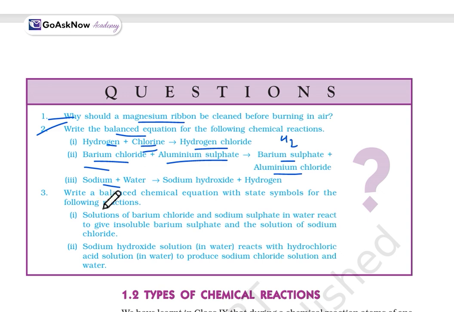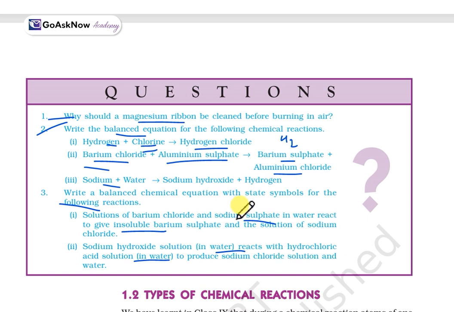Now write the balanced equation with the state symbols for the following reactions. First, a solution of barium chloride in water reacts with a solution of sodium sulfate in water to give the insoluble barium sulfate and a solution of sodium chloride. Second, a solution of sodium hydroxide in water reacts with a hydrochloric acid solution in water to produce a sodium chloride solution in water.